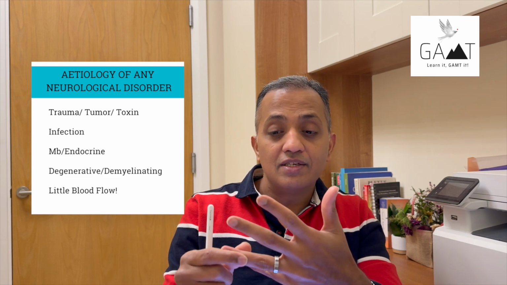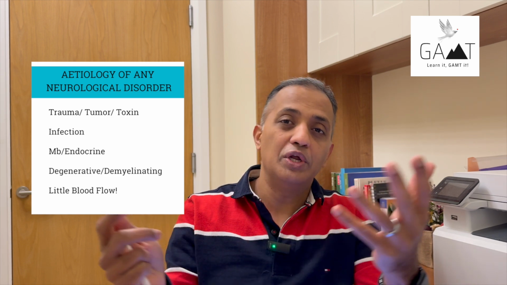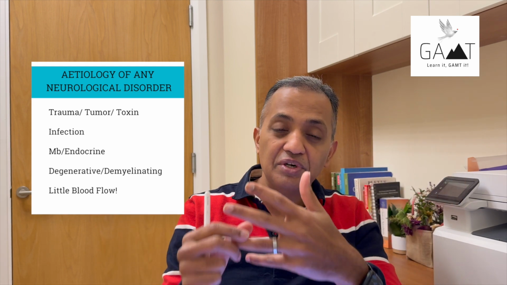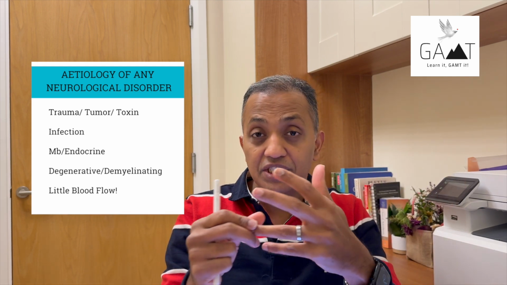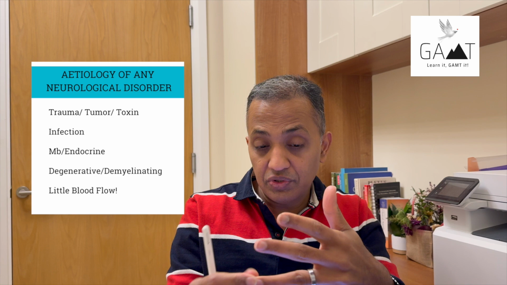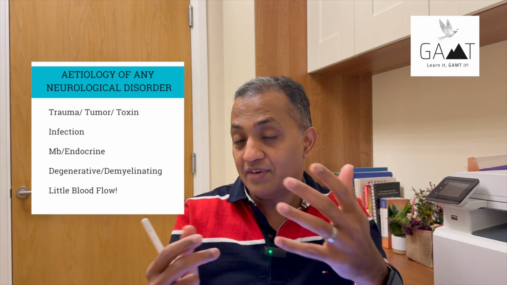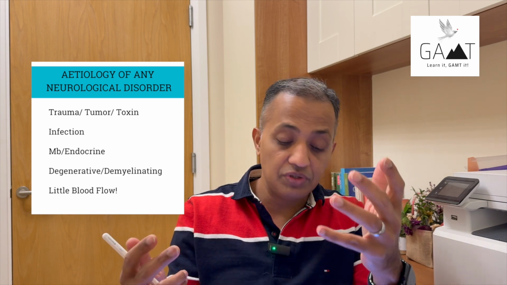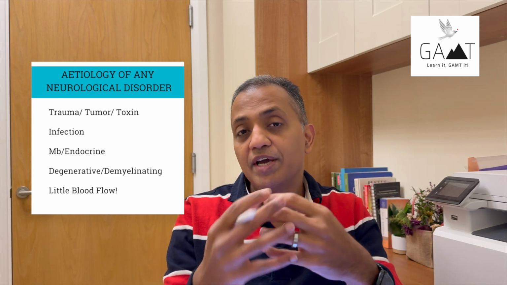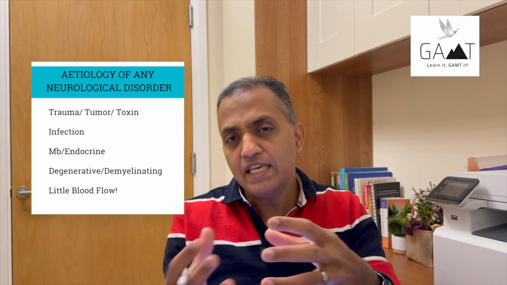This is the ring finger, where anyone would like to have a diamond ring. So that stands for D. It stands for degenerative and demyelinating disorders. This little finger stands for little blood supply, or anything to do with reduction of blood supply. This can be ischemia, or it can be hemorrhage, etc. Okay, so these are the 5 major categories for any neurological diseases or issues or events for that matter, right? The same applies for seizure as well. The most common cause for status epilepticus is non-adherence to anti-epileptic medication, which is the number 1 cause.